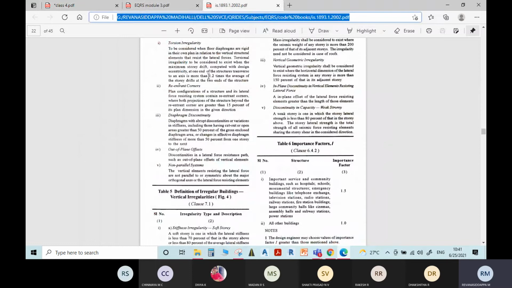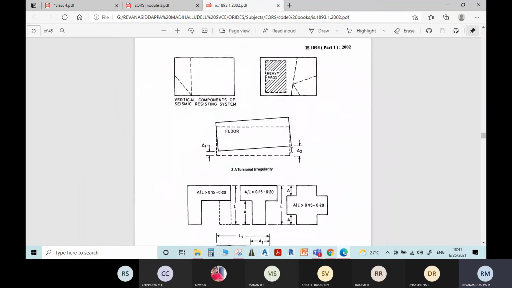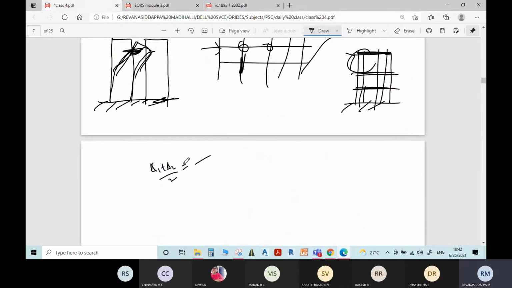If you assume the average of delta 1 and delta 2, that is delta 1 plus delta 2 divided by 2, as delta 3, and compare the individual delta 1 or delta 2 value with delta 3, if delta 2 is greater than 1.2 times delta 3, then that building is considered a torsional building.